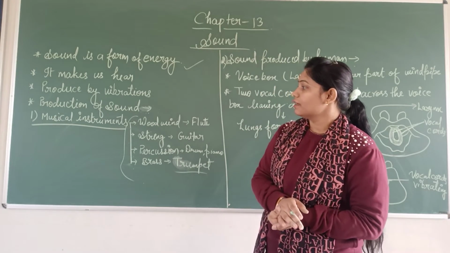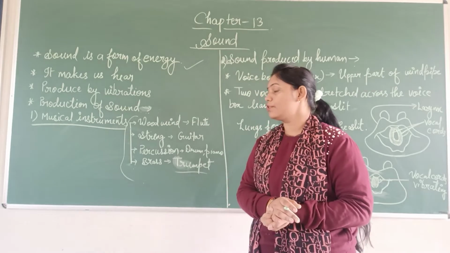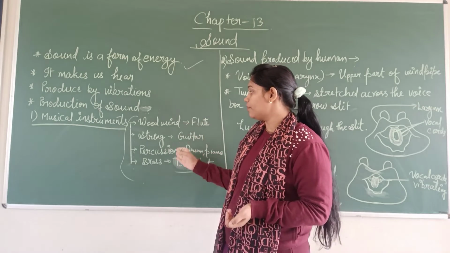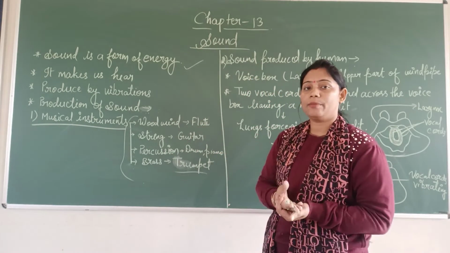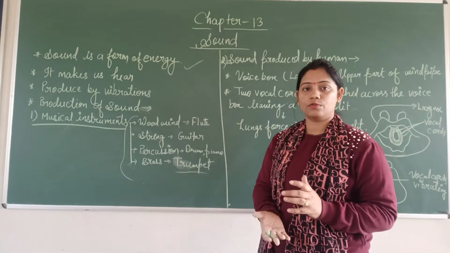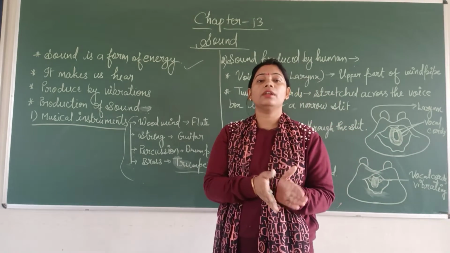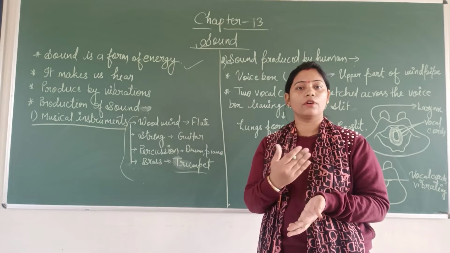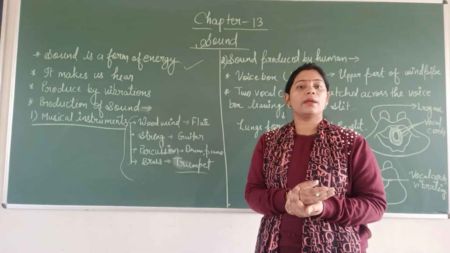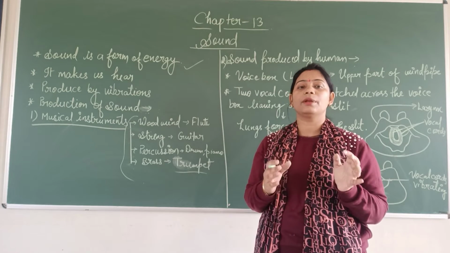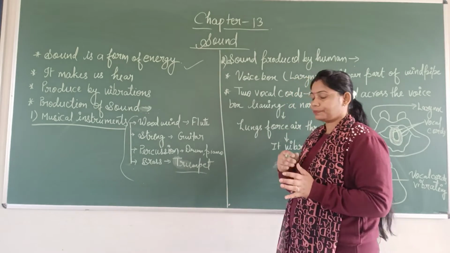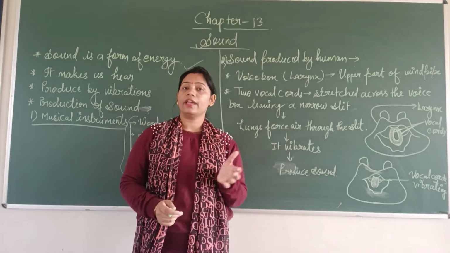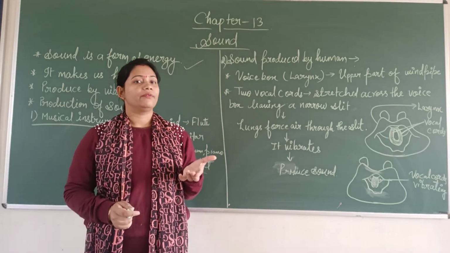So musical instruments are producing sound by vibrations, and the type of vibration depends on the type of instrument. The mode of vibration and the nature of the object are responsible for sound production. Which type of sound will be produced depends completely on the nature of the object and the type of vibration. So in humans also it is produced by vibration.